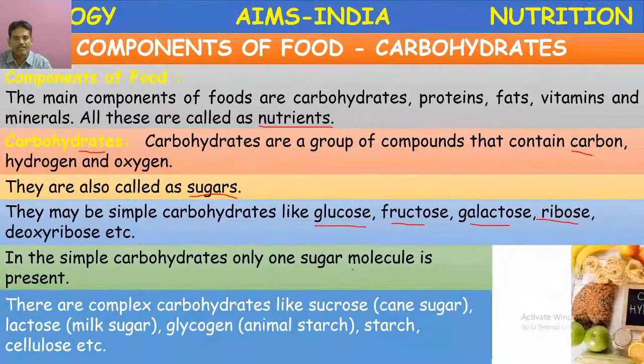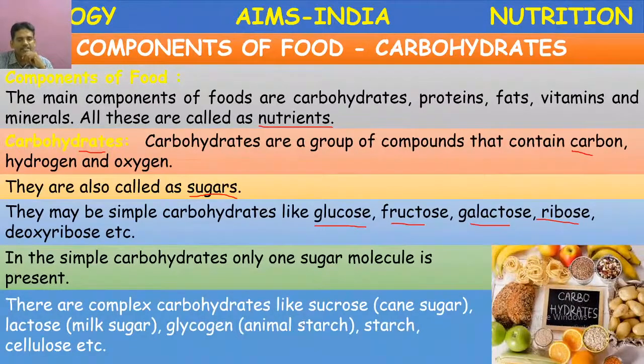The complex carbohydrates contain more than one unit of glucose, like sucrose or cane sugar, lactose or milk sugar, glycogen or animal starch, starch, the plant reserved food material, and cellulose. These are all complex carbohydrates.